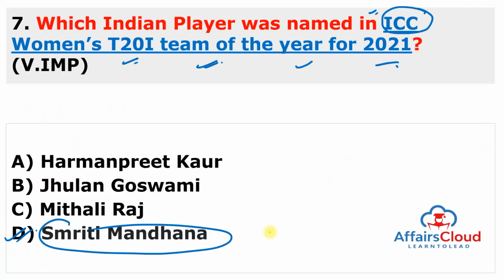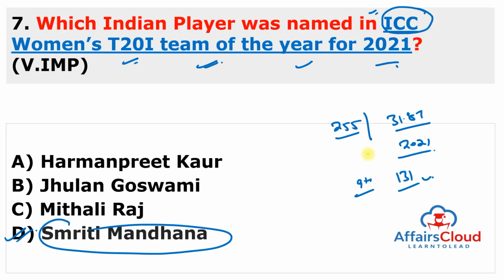So you can see here the picture of Smriti Mandhana named in the ICC Women's T20 Team of the Year. So Smriti Mandhana is India's highest scorer, who scored 255 runs at an average of 31.87 in the year 2021, with a strike rate of 131. And it is also the 3rd time that Smriti Mandhana won this title of T20 Team of the Year. After 2018, she was selected as an opener batsman in this team, and in 2019 she was selected as the number 3 batsman. And now she was again selected in the year 2021 by the International Cricket Council.